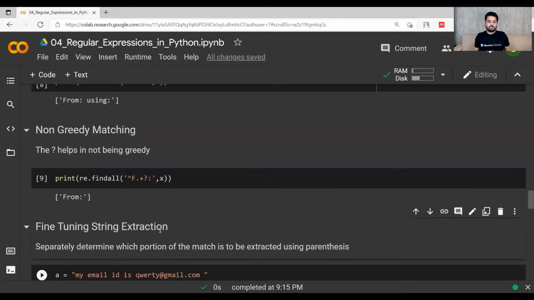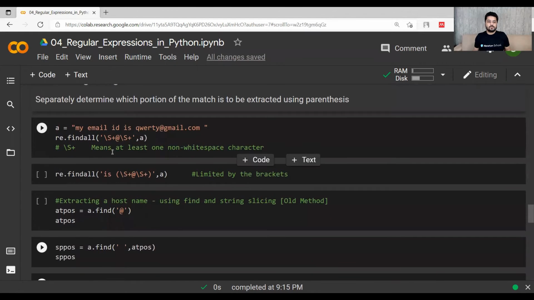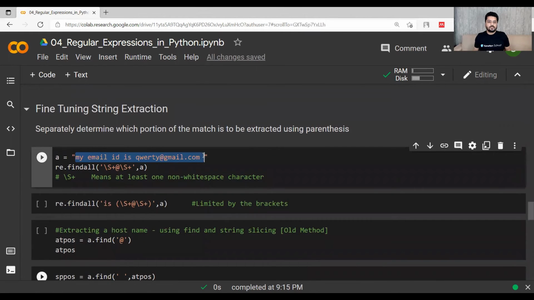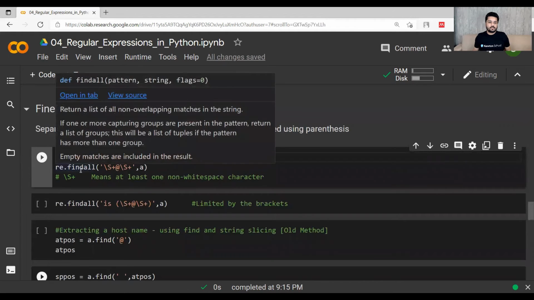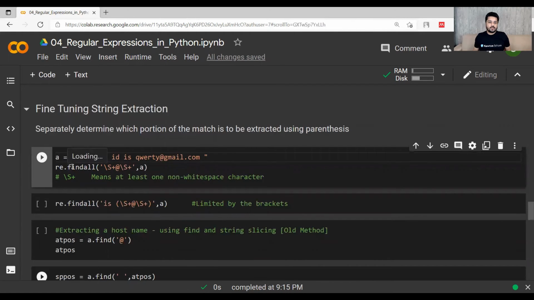Now if I want to do some fine tuning of the string extraction, let's say I have this string in which I am writing 'My email ID is kuverty@gmail.com' with a space at the end. This space has a specific function. You will see what I mean with that. Let's see now what's being done. If I use this re.findall with this, this \S+ means that we have to find at least one non-whitespace character with this @ sign in between.